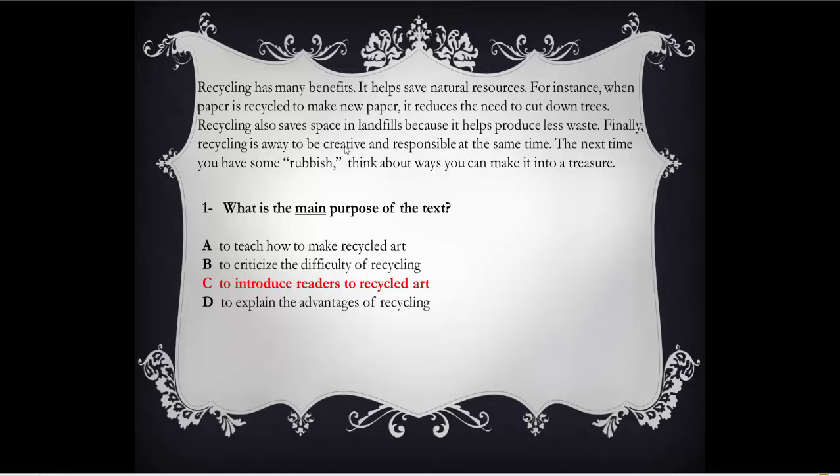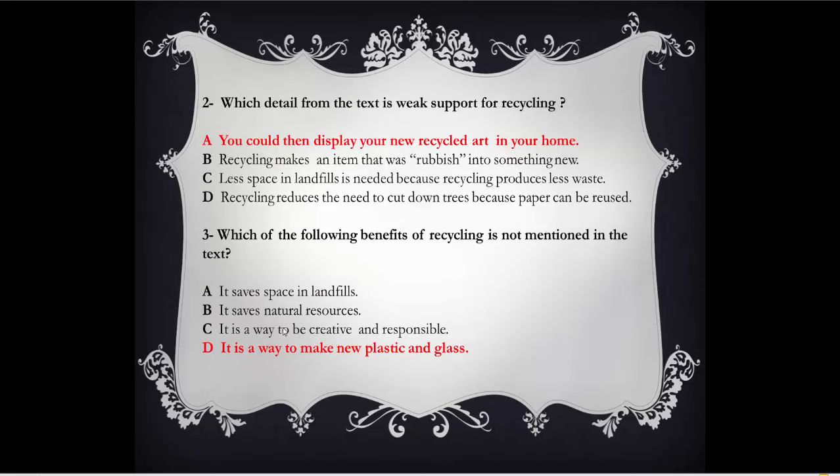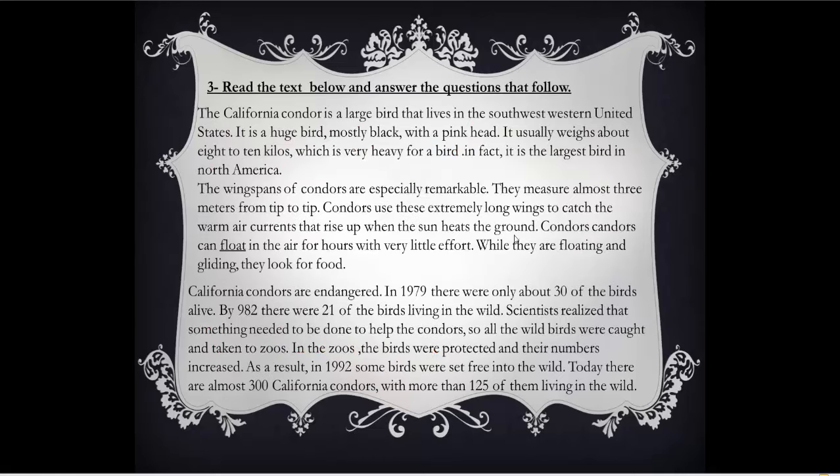Recycling is a way to be creative and responsible. Is it mentioned? Yes. These 3 benefits are mentioned in the text. So only 1 is not mentioned, which is this. It is a way to make new plastic and glass. So this is the answer. What's important about this question is the word not. Let's move on to text 3.